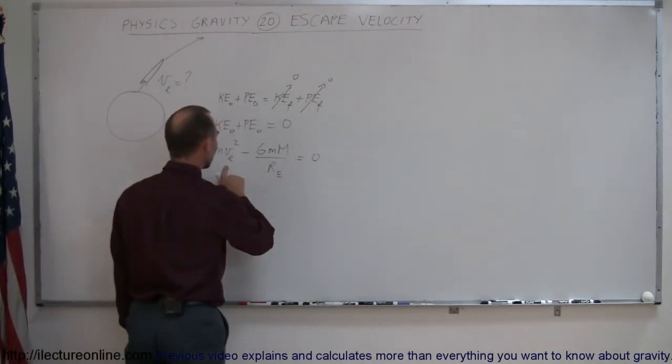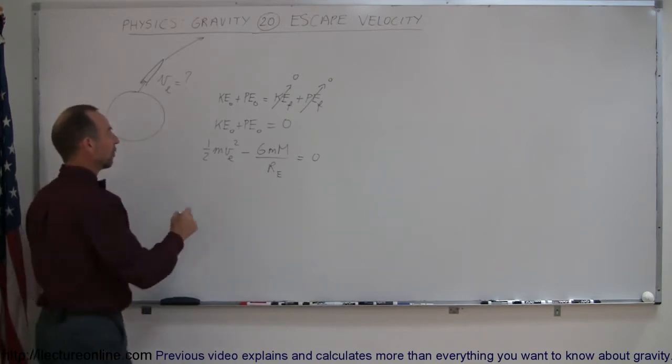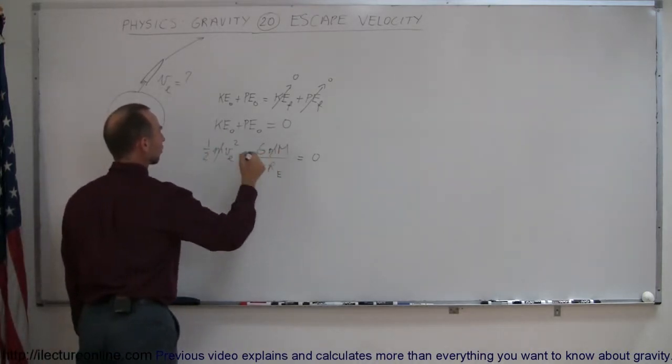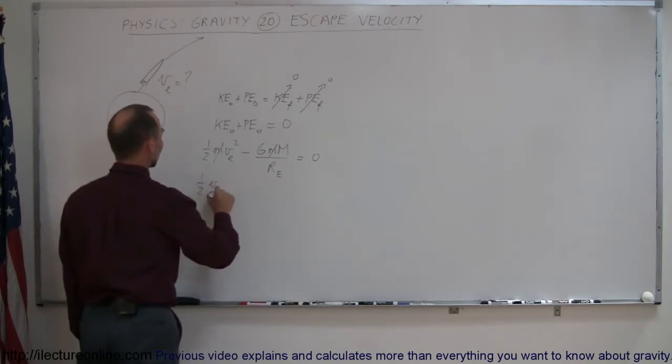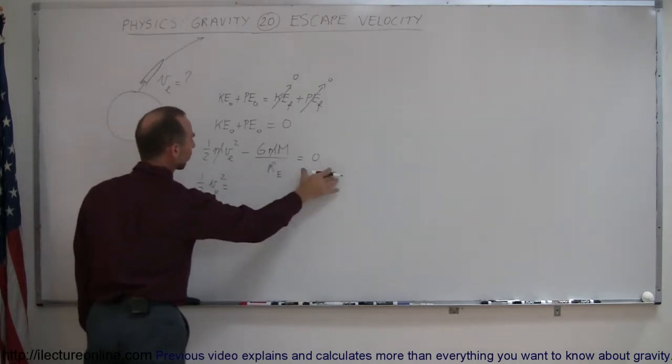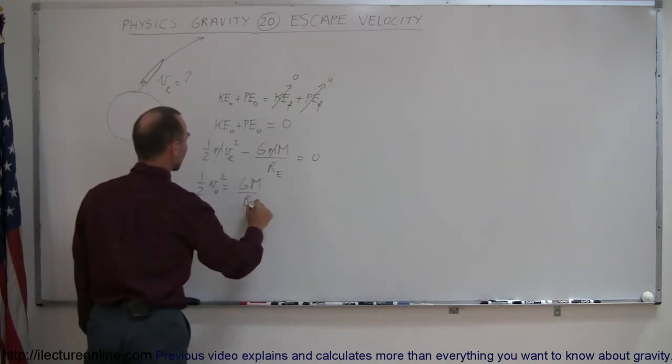So now we're going to solve this equation for escape velocity. First of all, you can see that the mass doesn't matter. That cancels out from both sides. Then we have 1/2 the escape velocity squared is equal to, bringing this to the other side, it becomes positive, GM divided by the radius of the Earth.